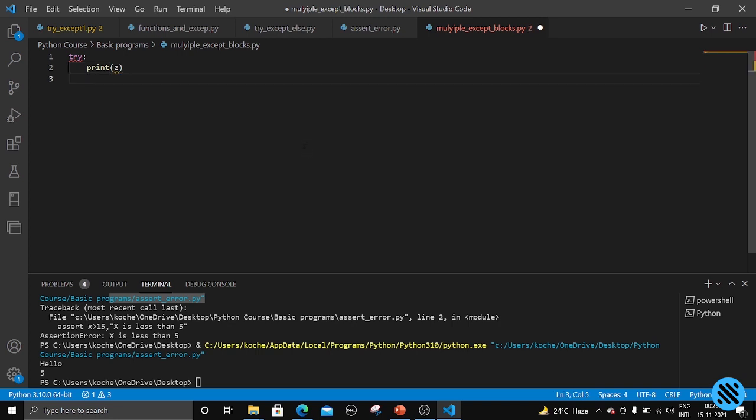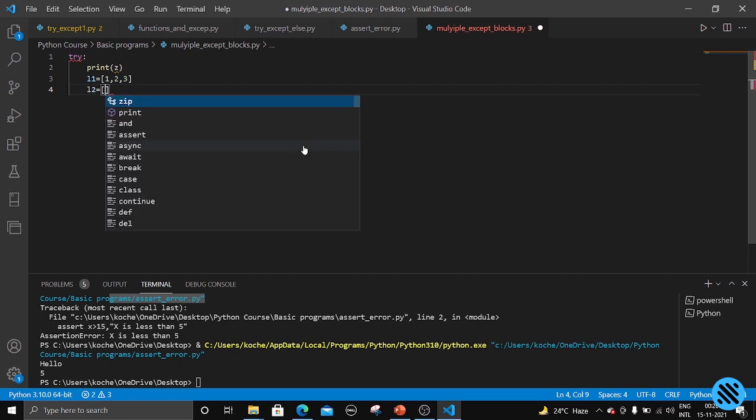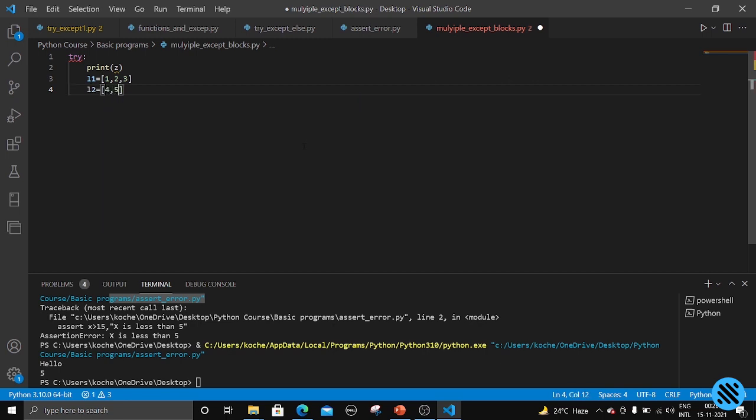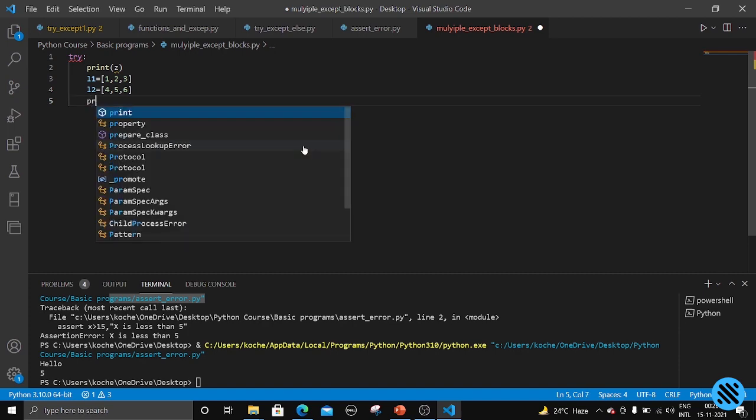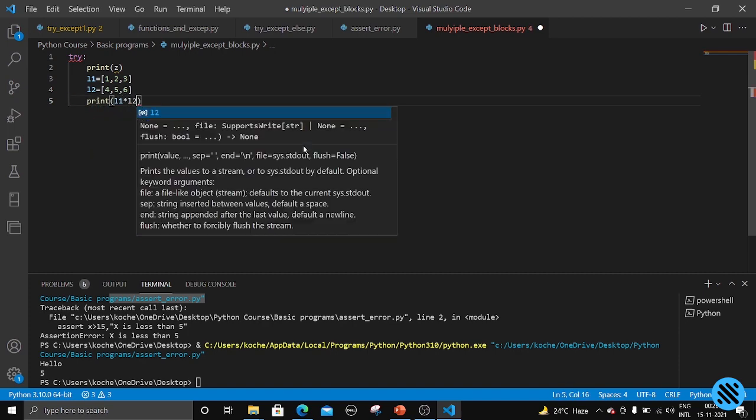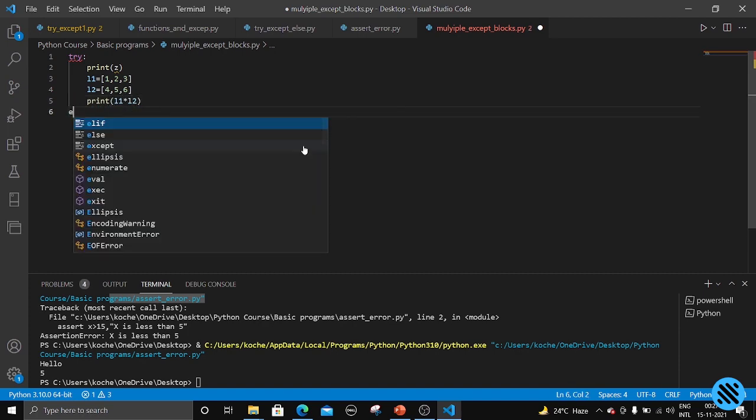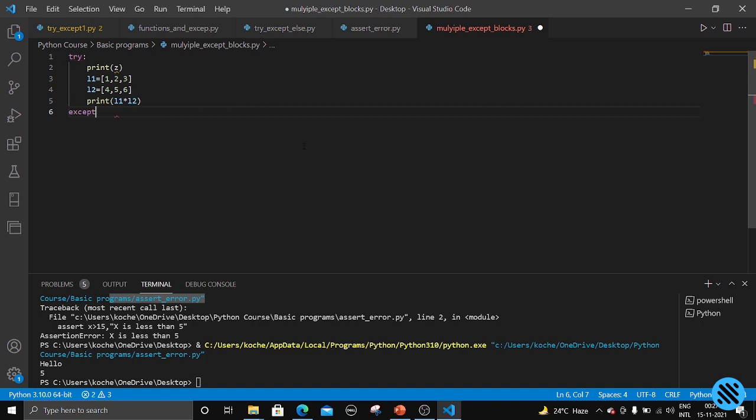Then let us take L1 equal to the same example which we have already discussed for type error. Let us try to print L1 star L2, and first let us put except for the first error which we are doing, that is NameError, right? z is not defined, but we are trying to print z.